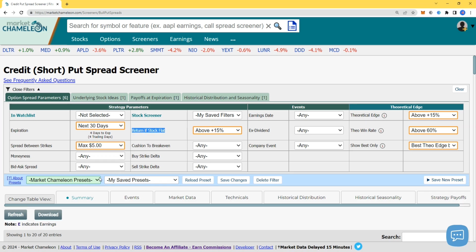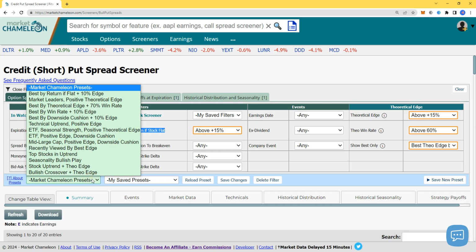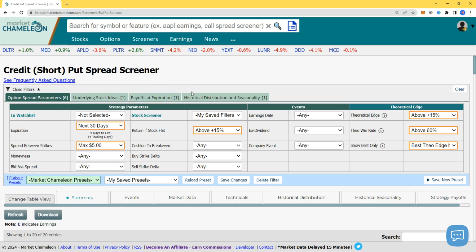Now you can search Market Chameleon presets, and we've done a couple of videos, and there's an insane amount of possibility. Feel free to do all of that, but I want to do this. I want to see a high market cap stock, Google, Facebook, Apple, that doesn't go anywhere, and I still make money if the stock doesn't go anywhere in the next 30 days. So those are the filters. Let's see what we got.